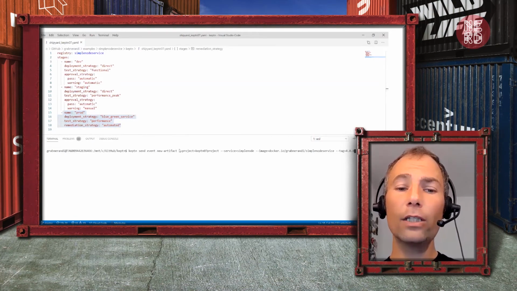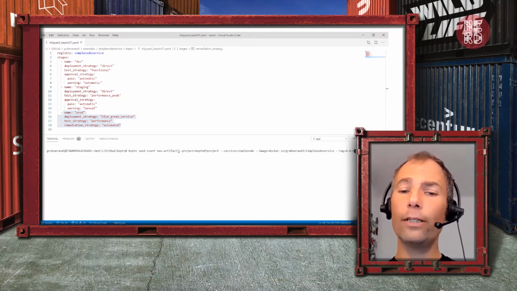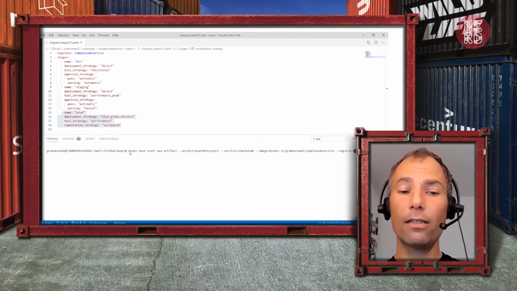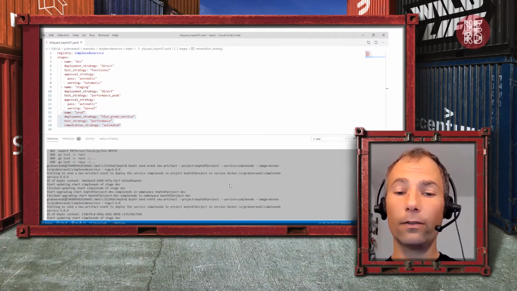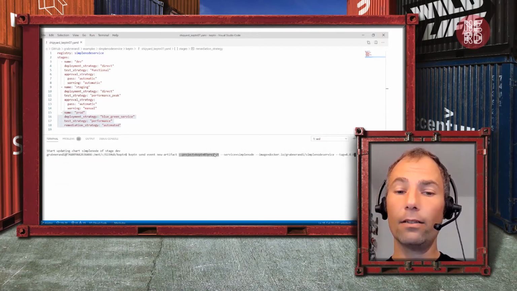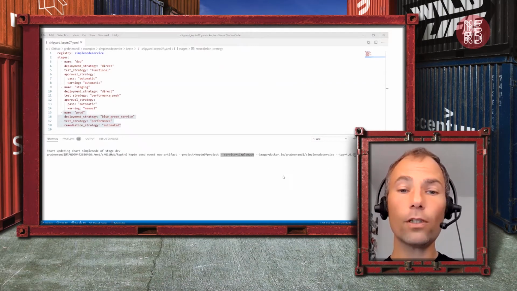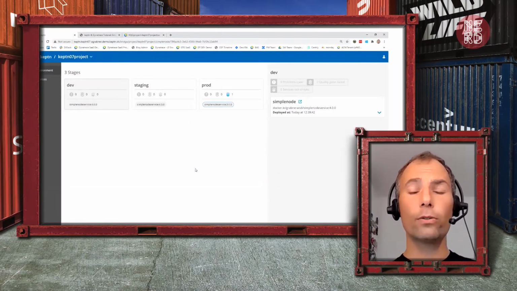And then the only thing I need to do, once this is up and I've onboarded my individual Helm charts and I've given Keptn my test files and my quality gate files, is simply say Keptn send event new artifact. Oops, here we go. And I basically said Keptn is organized in projects, in services, and then I just give it a new image and a version. So let me quickly jump over to the Keptn's bridge.